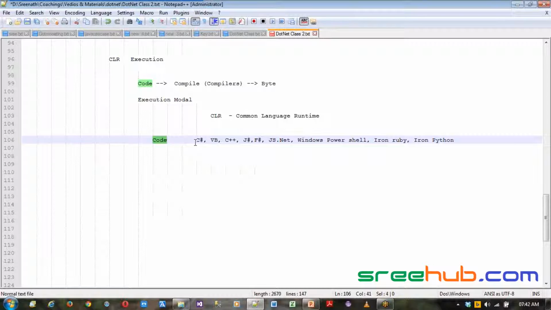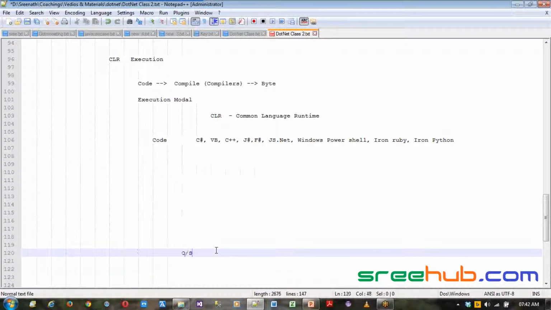Now here we are saying you can write code in any language you want, right? Once the code has to be understood by the machine, let's say this is my operating system. This code should trigger my operating system, because the operating system is a hardware level program.